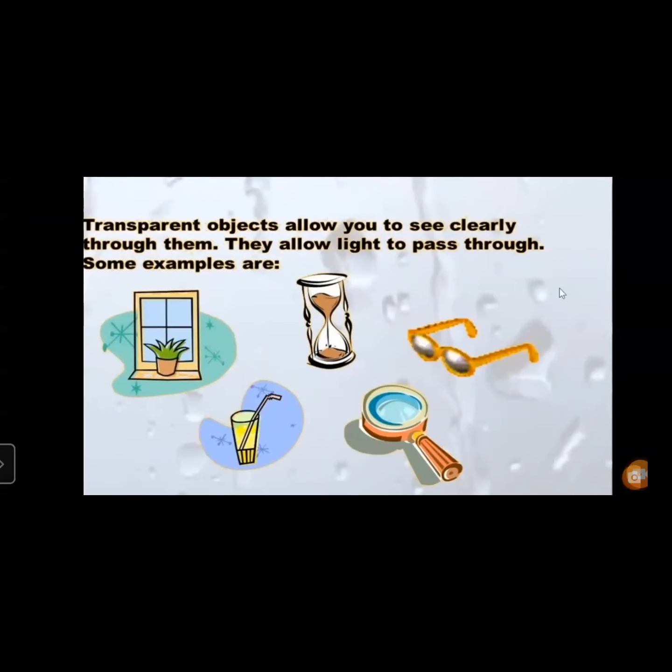All these things allow the light to pass. All the objects allow light to pass. These are some of the examples you can see, right? They allow the light to pass through them, and they are said to be transparent.